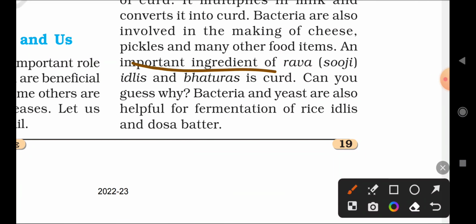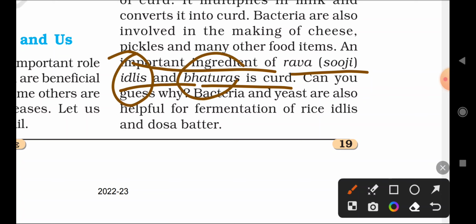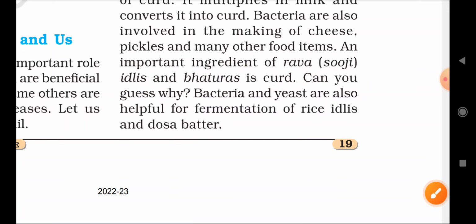An important ingredient of rava idlis and bhaturas is curd, so again bacteria help in making them.